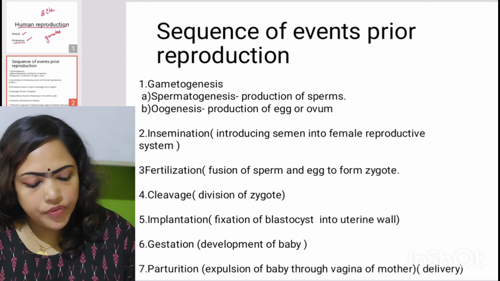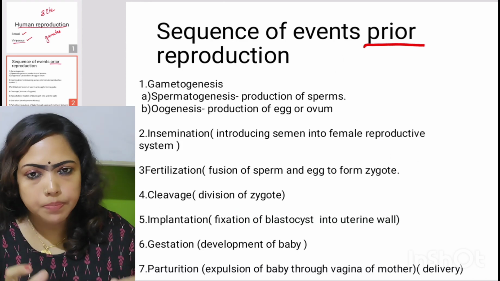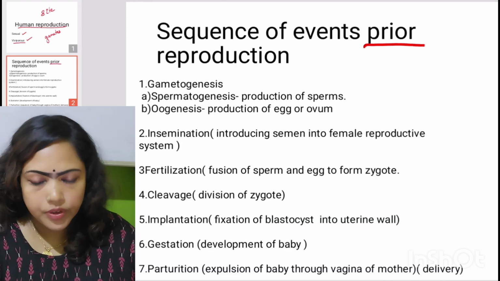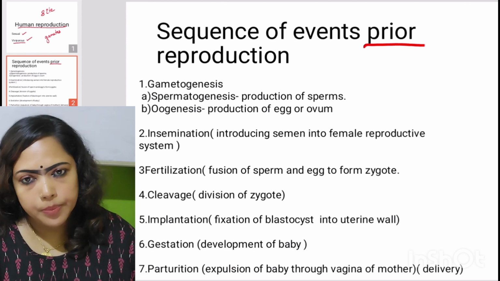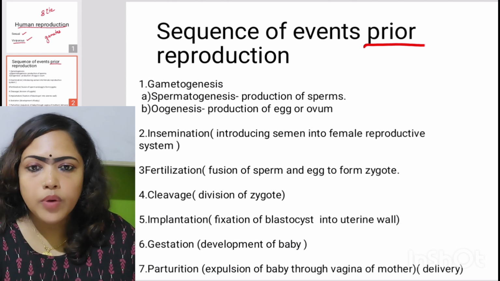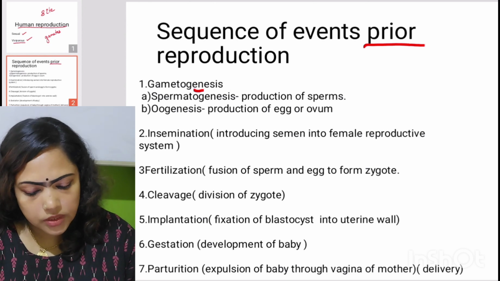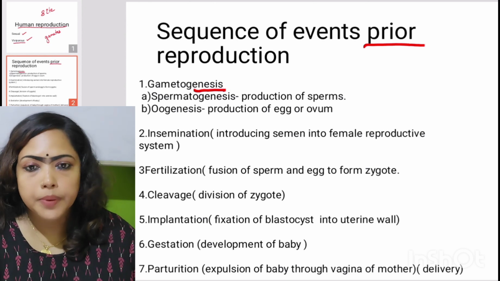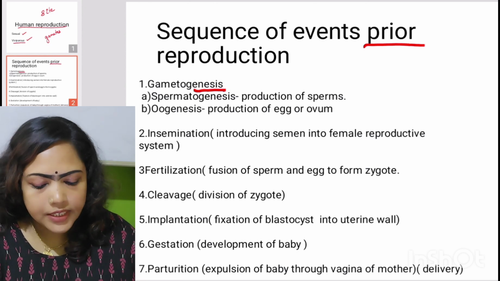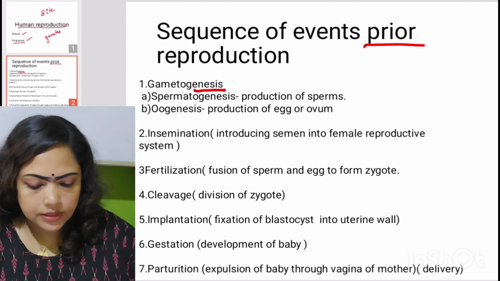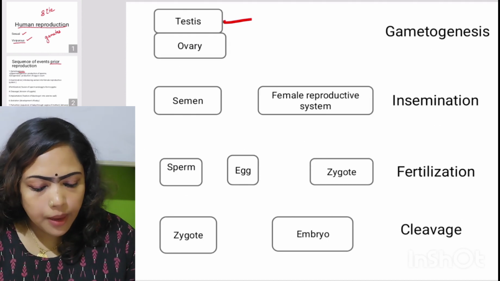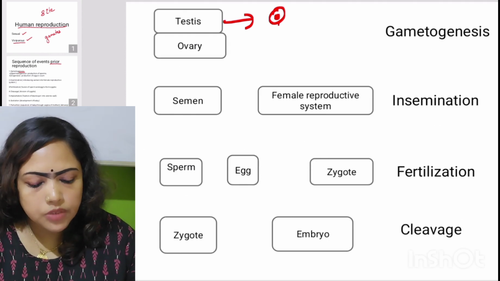And these are the sequence of events prior to reproduction, that means before reproduction, or the steps of reproduction or the requirements of reproduction. The first requirement is gametogenesis. The word genesis means synthesis or production. So gametogenesis, it is the production of what? Gametes. And it is of two different types. That is, from testis, the male gamete called what is forming? The sperm is forming. Okay.